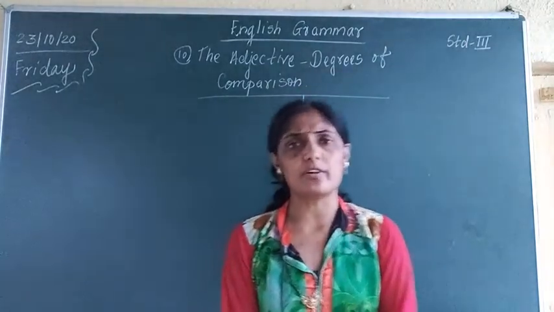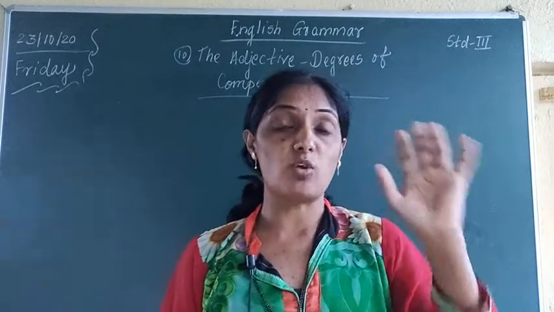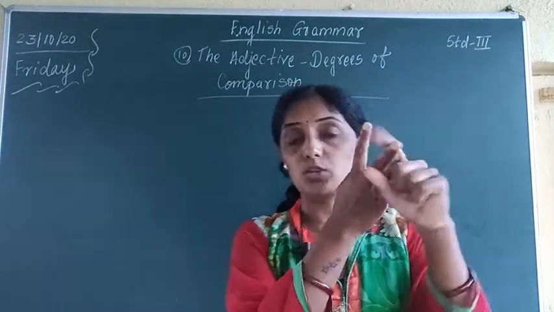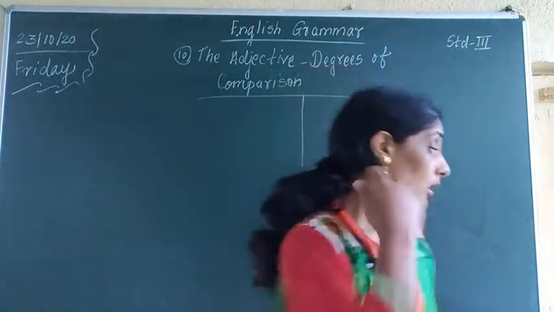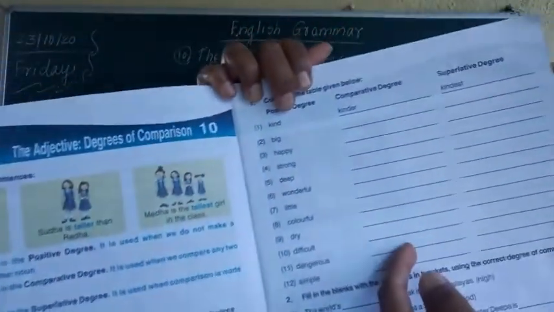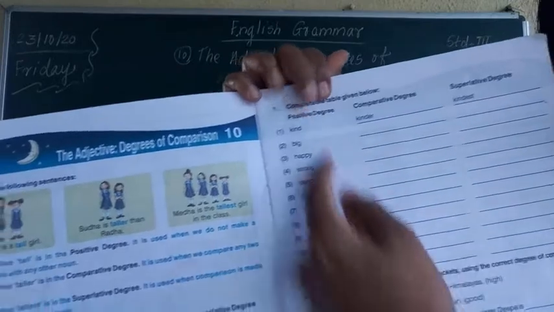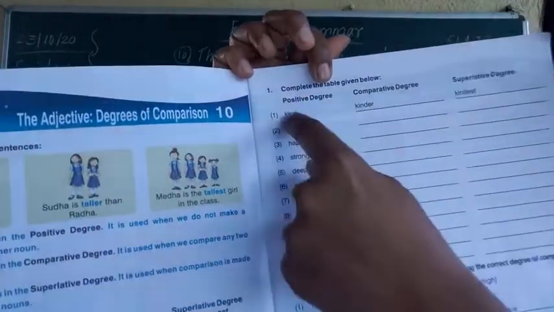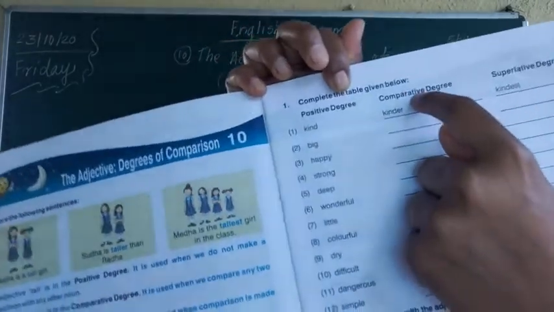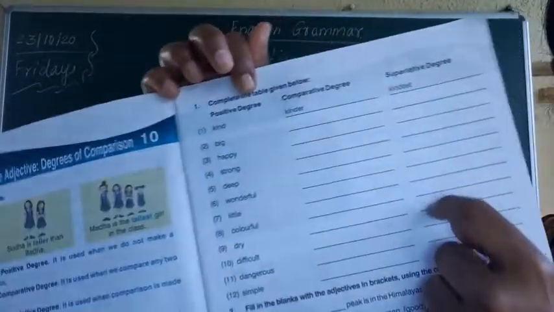What did we study in degrees of comparison? We did comparison of adjectives in three forms: positive degree, comparative degree and superlative degree. Now it is told to complete the following table given below. We have to complete the table which is given over here. 12 examples are given and we have to write them down. Adjectives in positive degree are already given. We have to write down the answers in comparative degree and superlative degree.